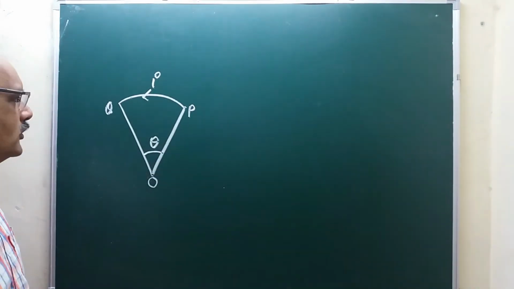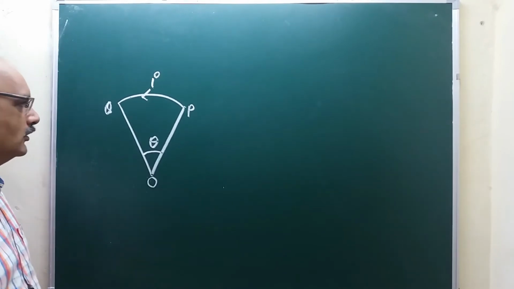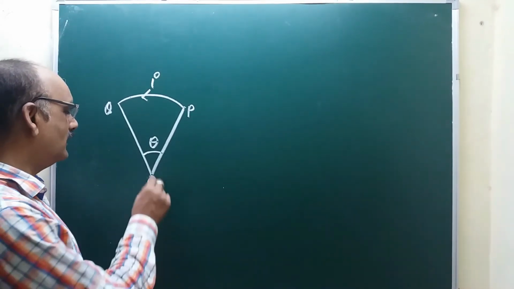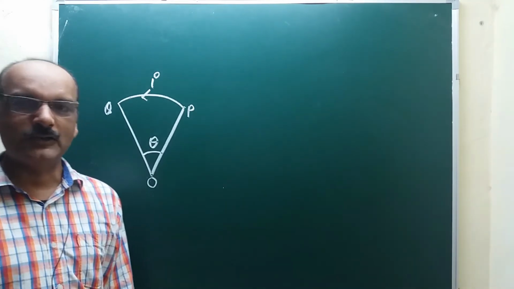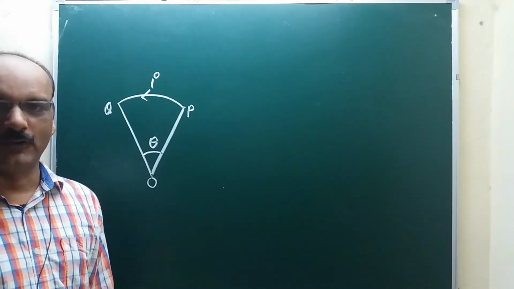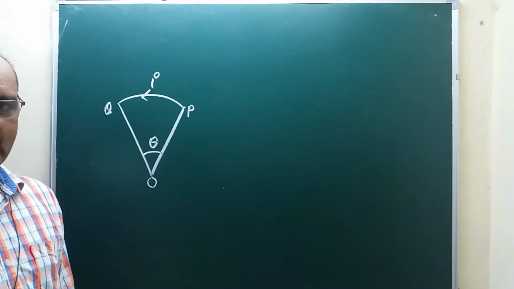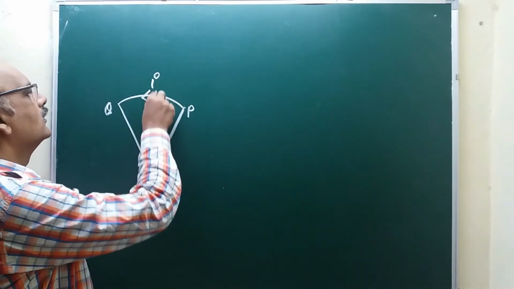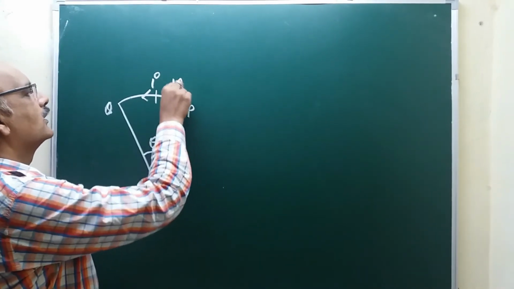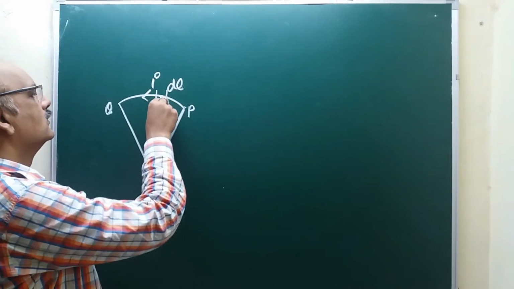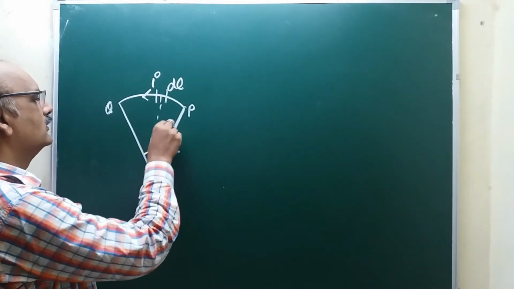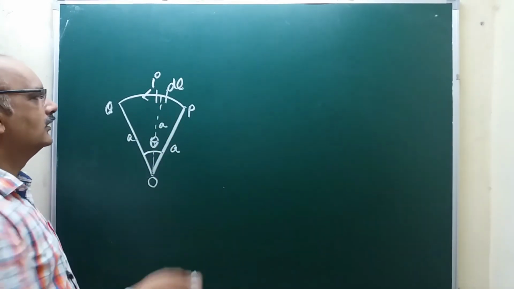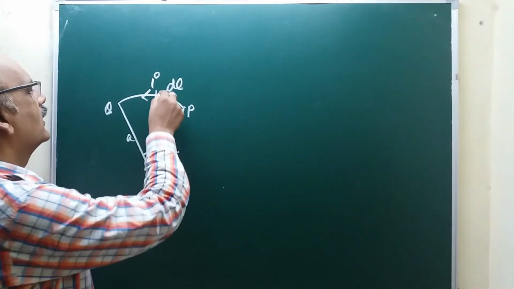We are going to use Biot-Savart's law. As we know, Biot-Savart's law is applicable for a small current element, therefore I am taking a small current element dl here, and this distance is a, and the direction of dl is the direction of current.